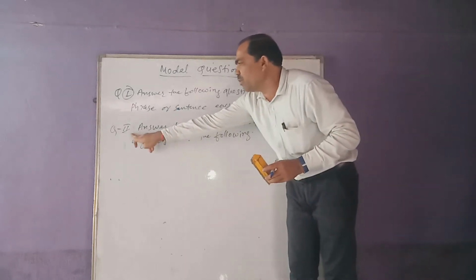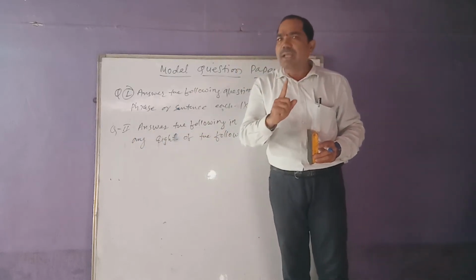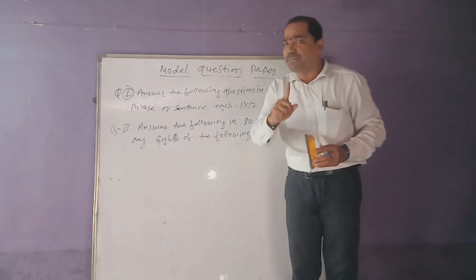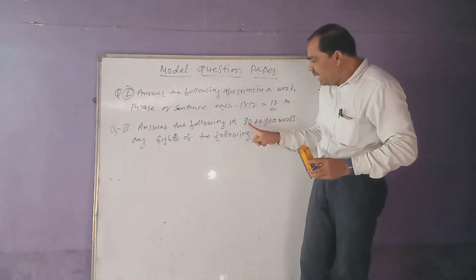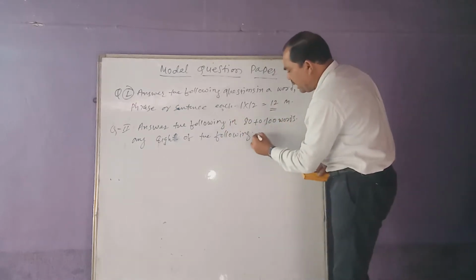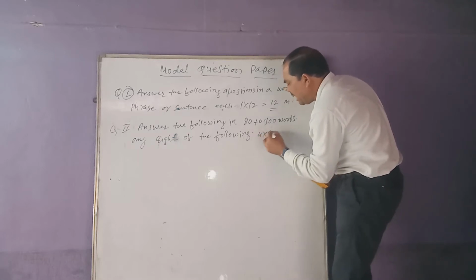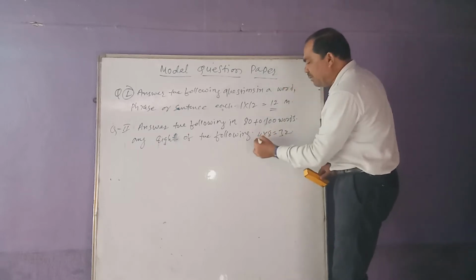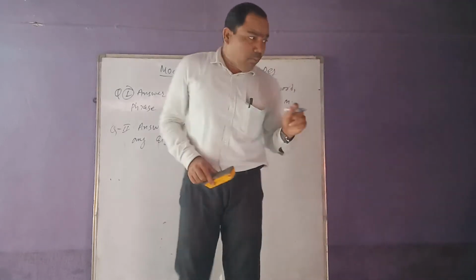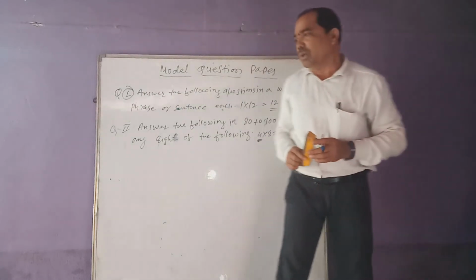Similarly, in question number Roman second, you have to write the answer to each question in paragraph form. The answer must be in 80 to 100 words, and each question carries 4 marks, so 4 into 8 is equal to 32 marks.